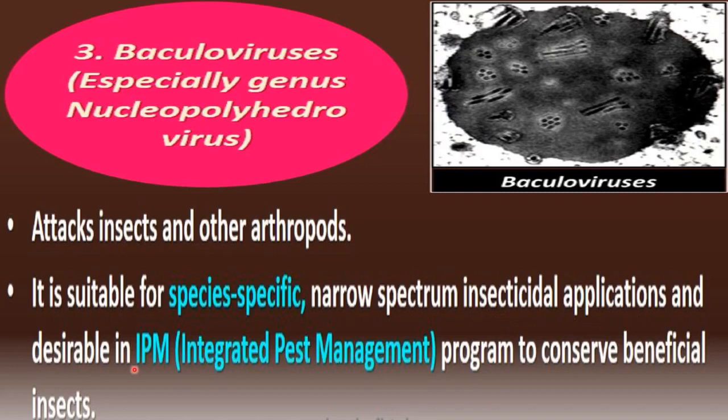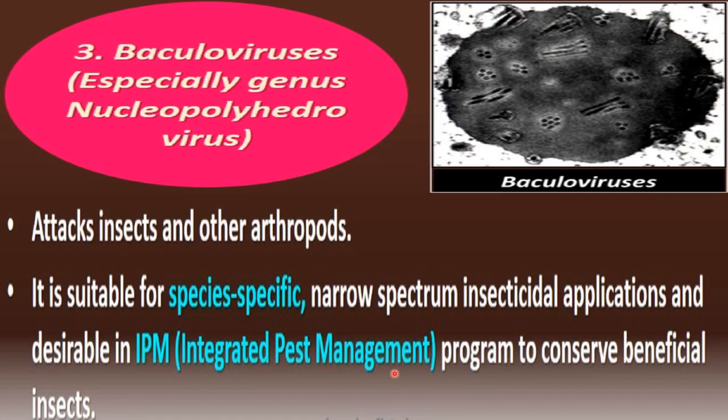It is desirable in IPM. IPM is integrated pest management, in which pests are controlled with an ecosystem based strategy. Ecosystem based strategy means that along with controlling the pest, we also focus on protecting our ecosystem.